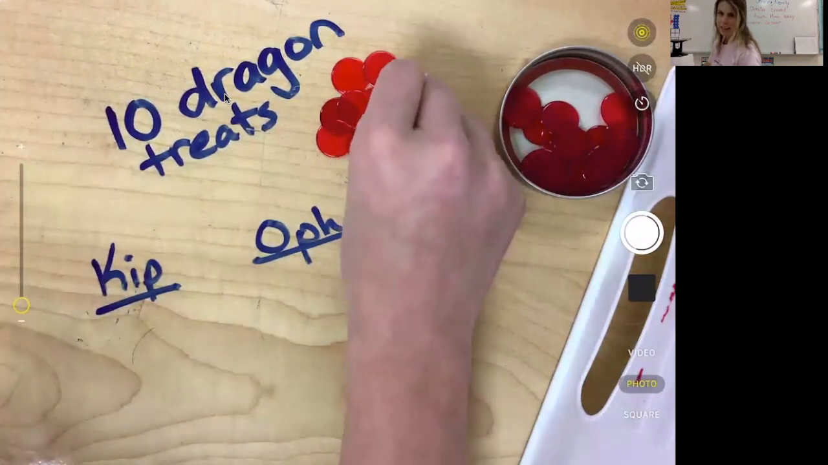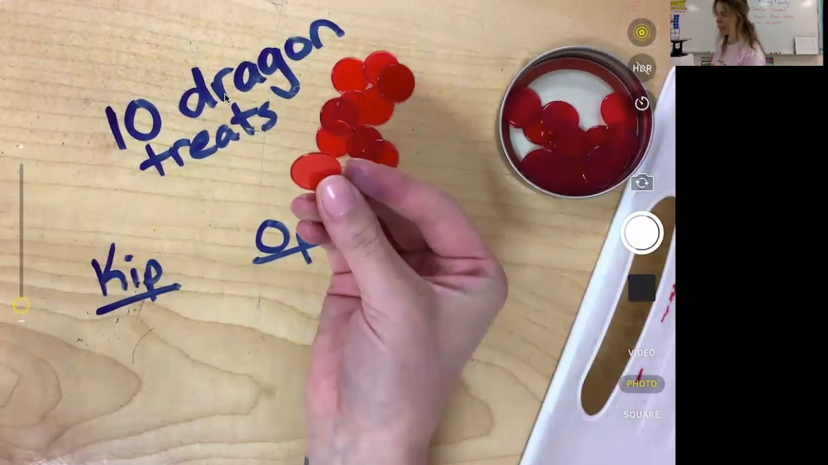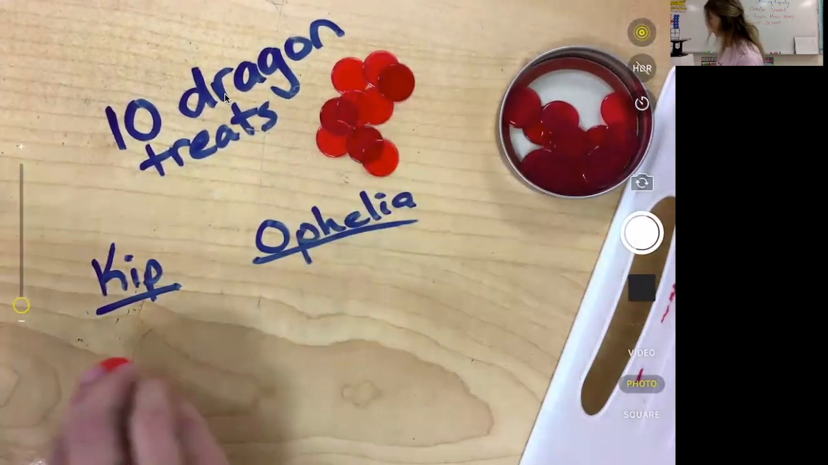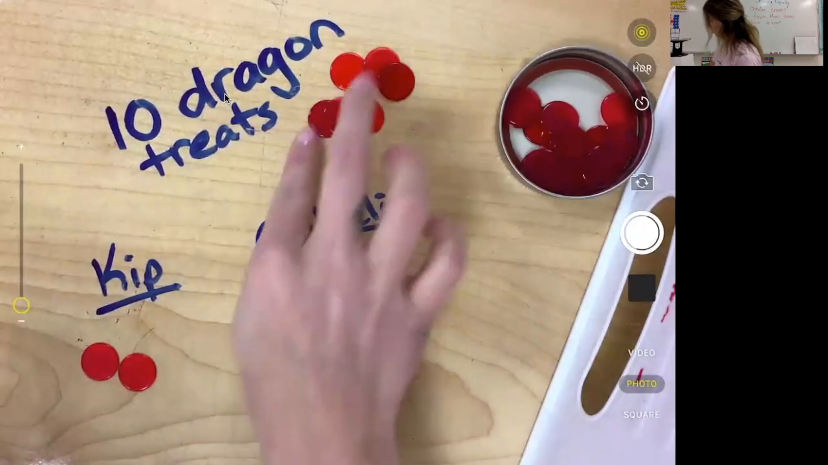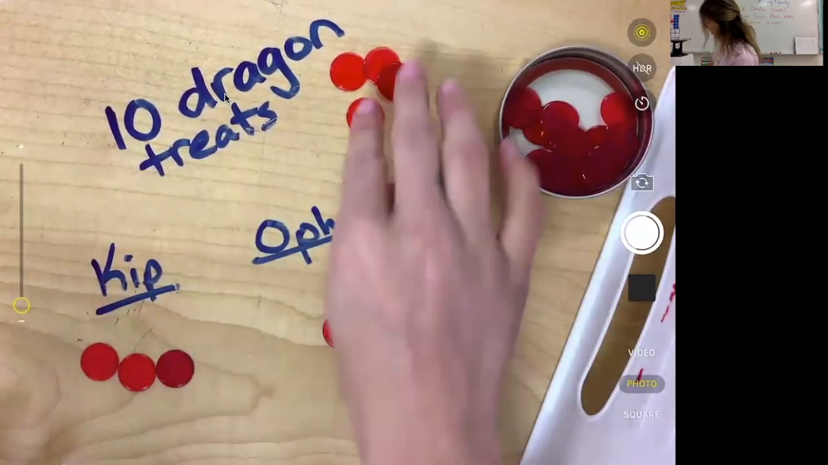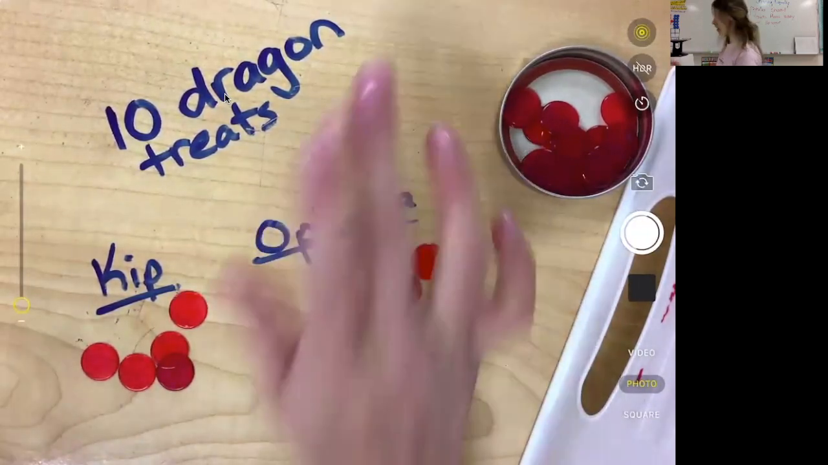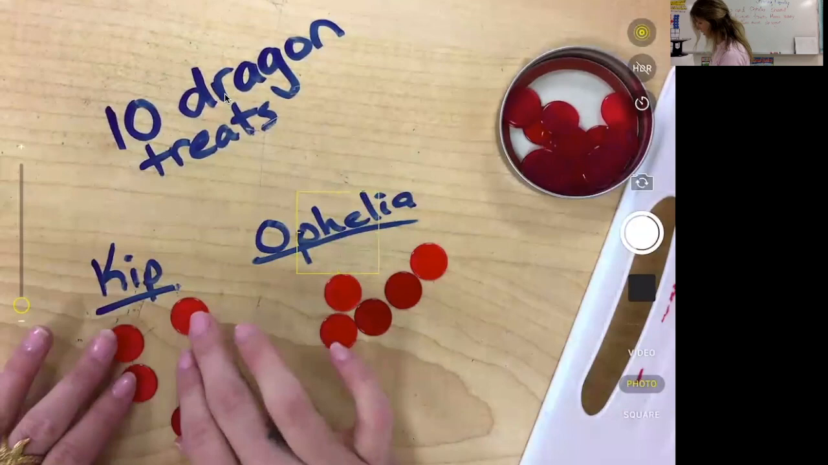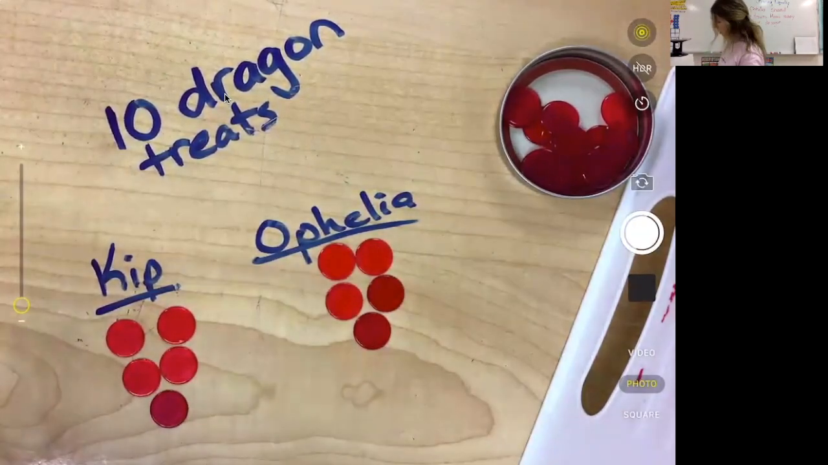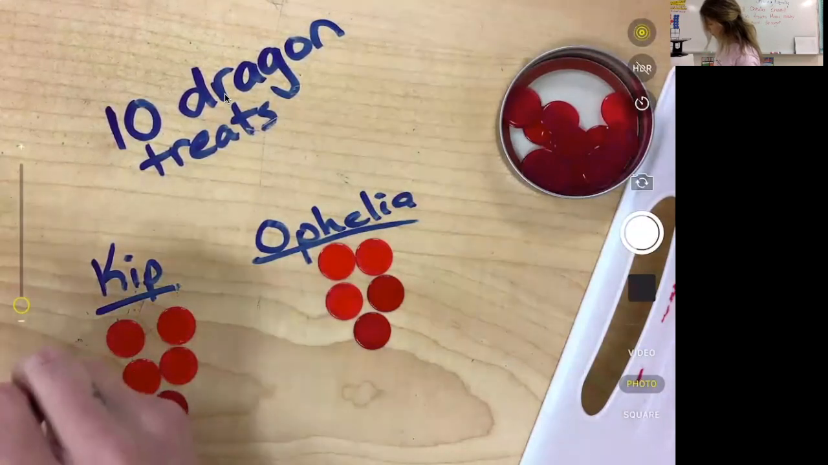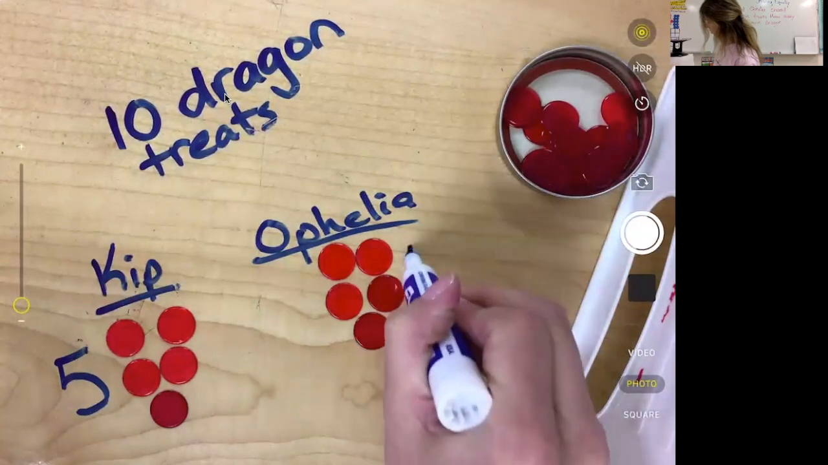So just like I said I would do this with the prizes, I'm going to give each dragon one treat at a time until there's no treats left. 1, 1, 2, 2, 3, 3, 4, 4, 5, 5. And I have no treats left. Now I've got to make sure that both dragons got equal treats. Okay, Kip got 1, 2, 3, 4, 5. Ophelia got 1, 2, 3, 4, 5.